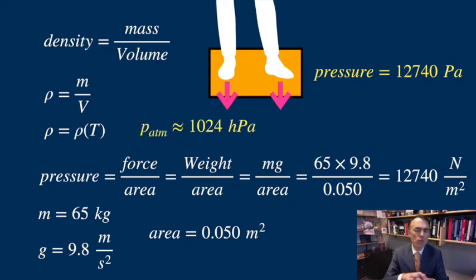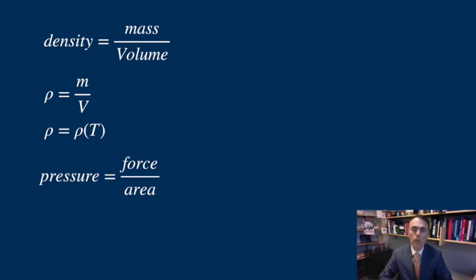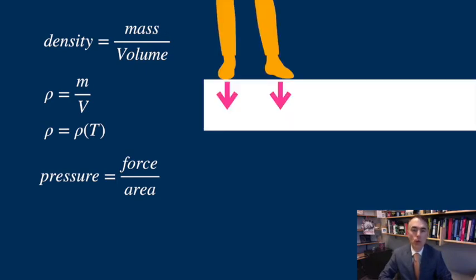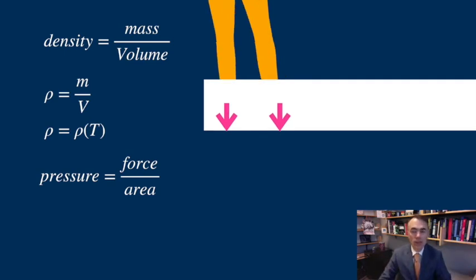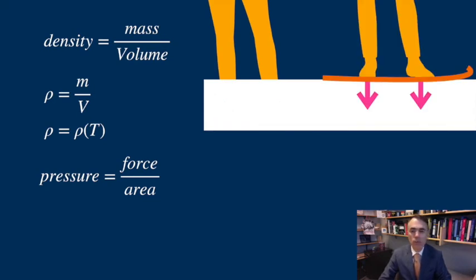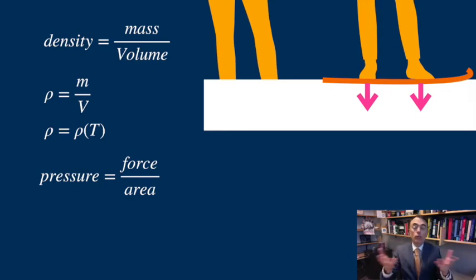And the atmospheric pressure that we experience is about 1,000 hectopascals. This is 100,000 pascals. Because you have the same weight no matter what kind of shoes you wear, if you go on a snowy landscape with skis, you will sink less than if you just wear your street boots. This is because the skis cover a larger area than the boots, and the force of your weight is the same.